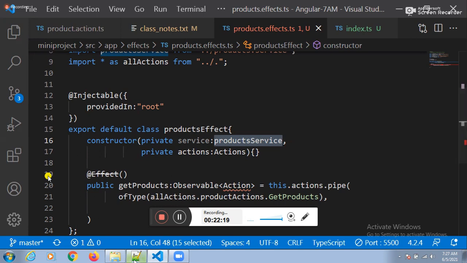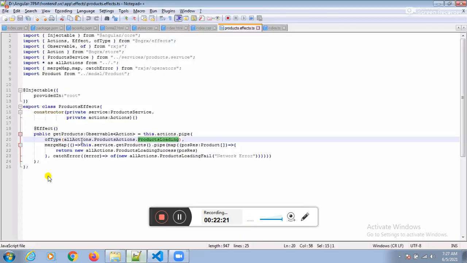So how to do that one? To consume the service, we need to go for one more function. Which function? Merge map function. We need to go for one function. Which function? Merge map function. Here itself, this is the function, right? Yes, sir. Here itself, we need to catch the response, right?